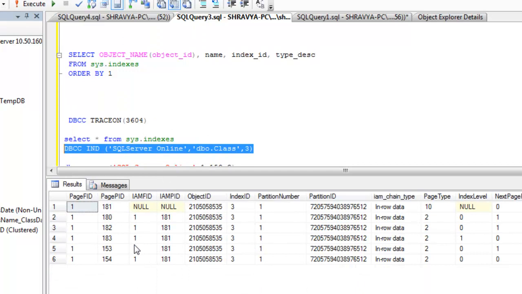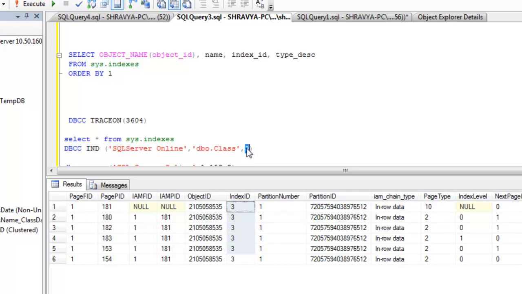What is the information here? This is the file name and particular pages, so a group of pages is pointed to a particular file. This is the file ID, and these are the page IDs. And you see the index ID 3, because we are looking at index ID 3 here, so whatever is stored for that index ID is on these pages.